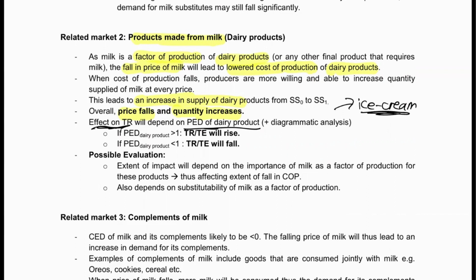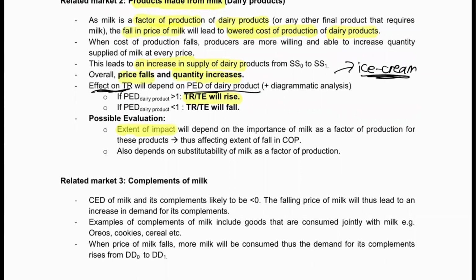For example, you could say that the PED for ice cream is more than 1 because there's a lot of substitutes for ice cream, because ice cream is usually a dessert product, right? And there's a lot of substitutes for desserts. So in that case, we can safely assume that the PED is more than 1, and you can just draw the curve and show how the total revenue will rise.